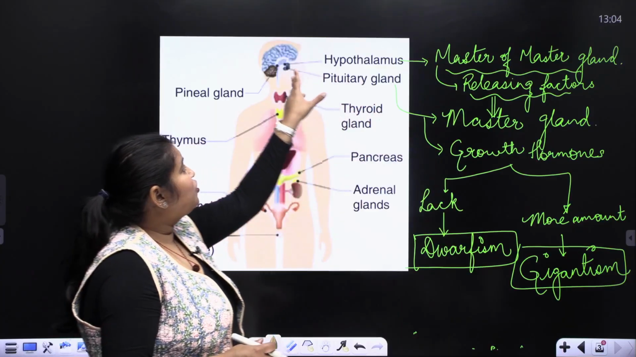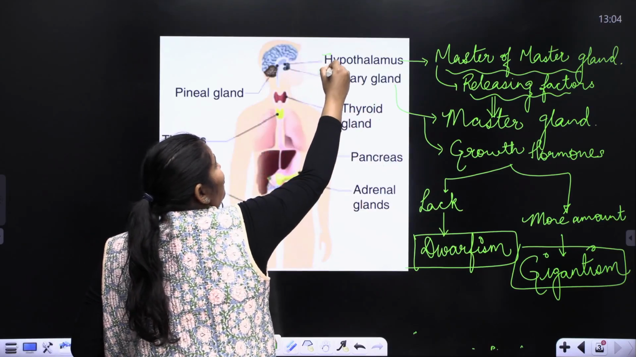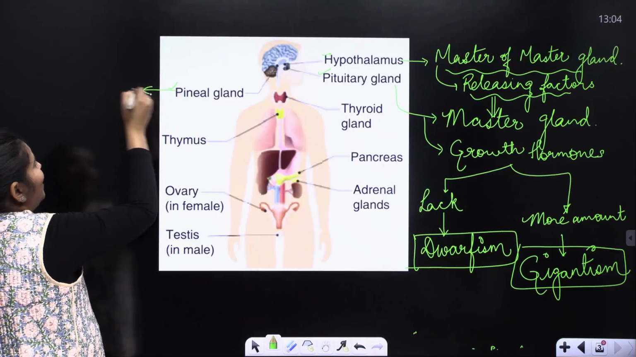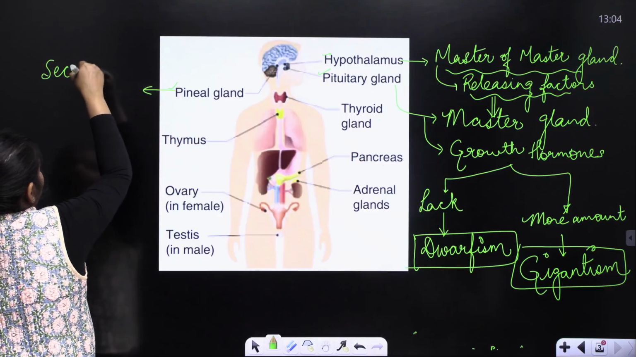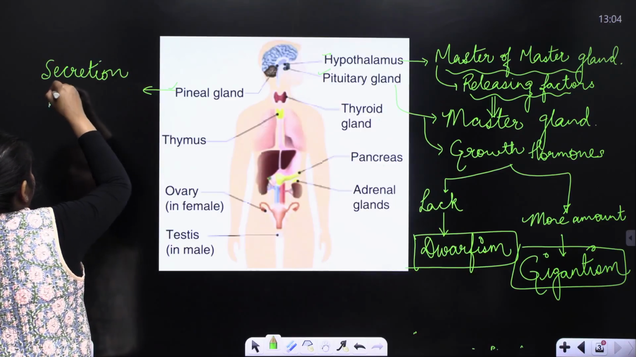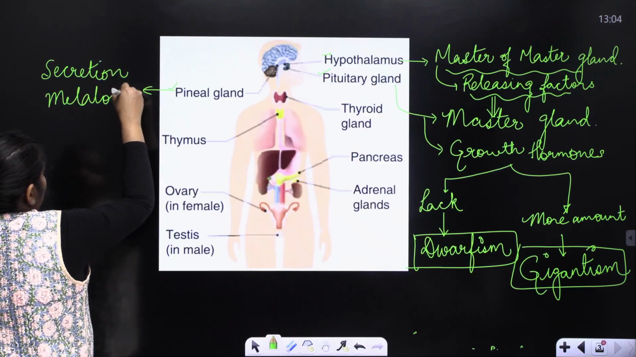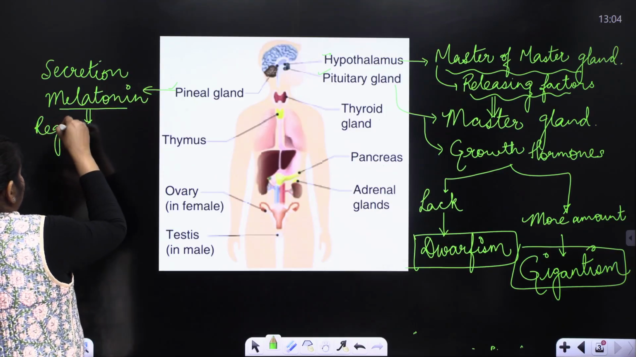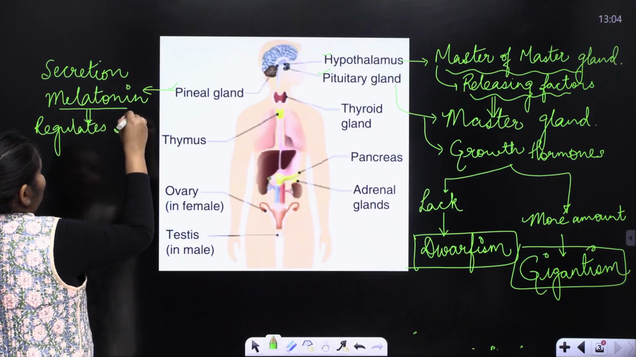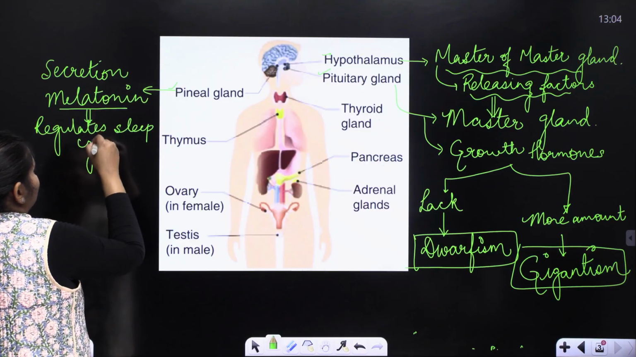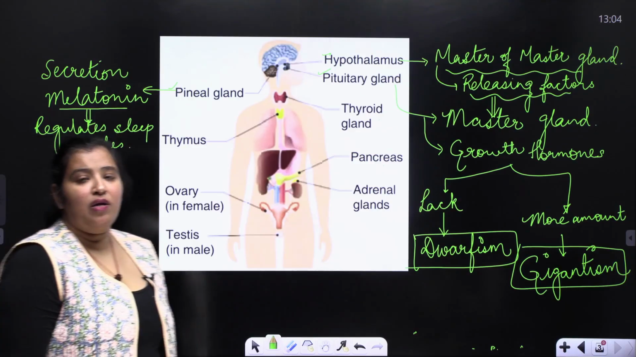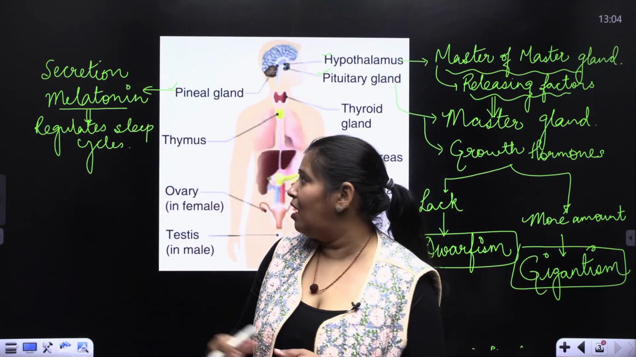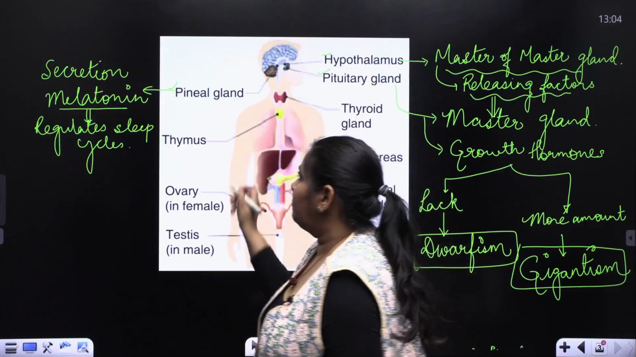The second gland, these are all situated in the brain. The second gland which is present in the brain is the pineal gland, and the secretion here is melatonin, a hormone which regulates sleep cycles. It regulates our biological clock. It maintains our biological clock, the pineal gland.